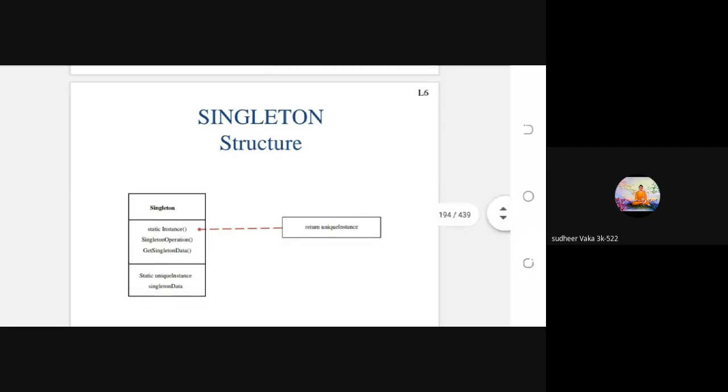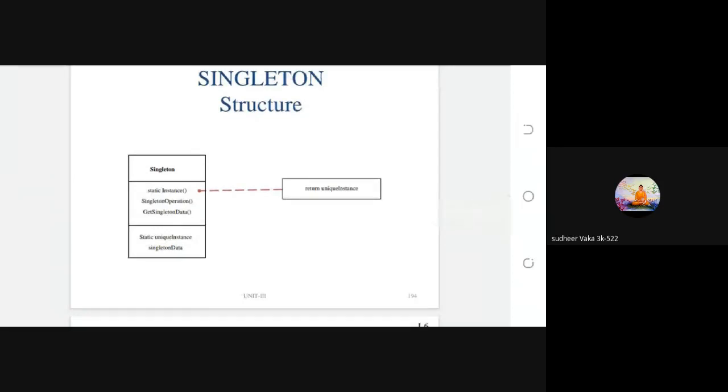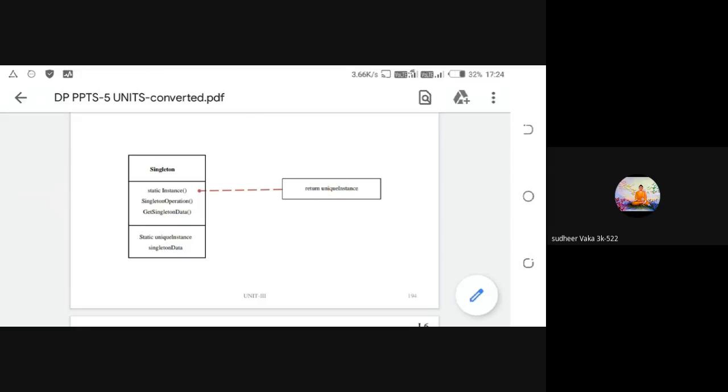You see here, the singleton design pattern contains only one single operation for creating the single instance, the single object. By using the single operation, the singleton design pattern should create the single instance for the class. This is the overall structure of the singleton design pattern.